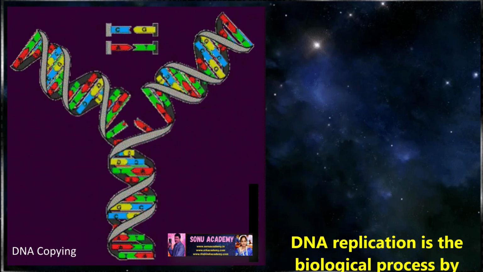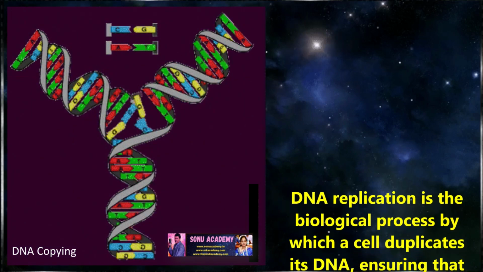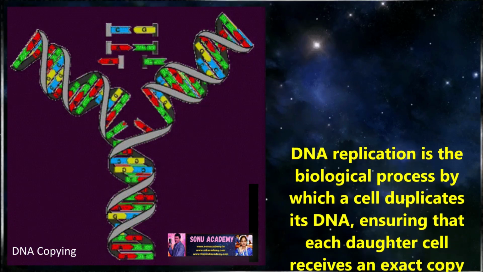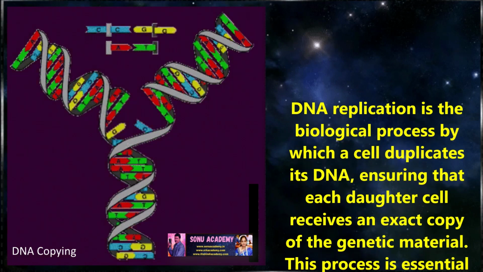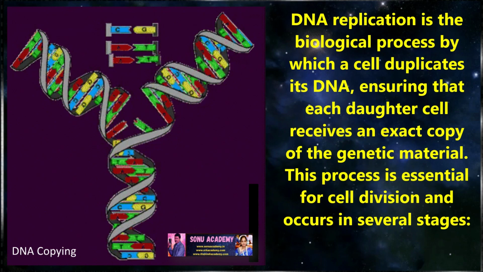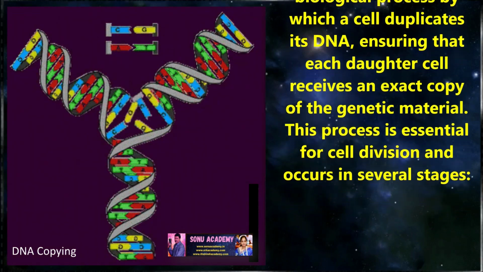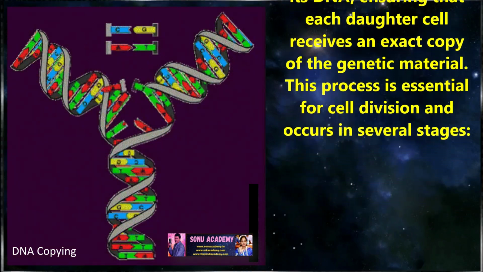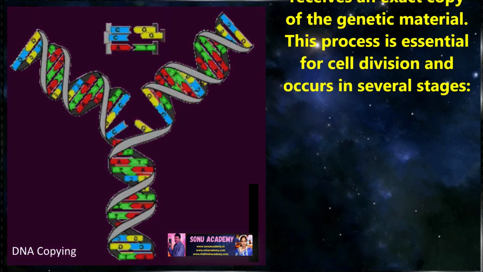Children, let us discuss DNA copying. DNA replication is the biological process by which a cell duplicates its DNA, ensuring that each daughter cell receives an exact copy of the genetic material. This process is essential for cell division and occurs in several stages.